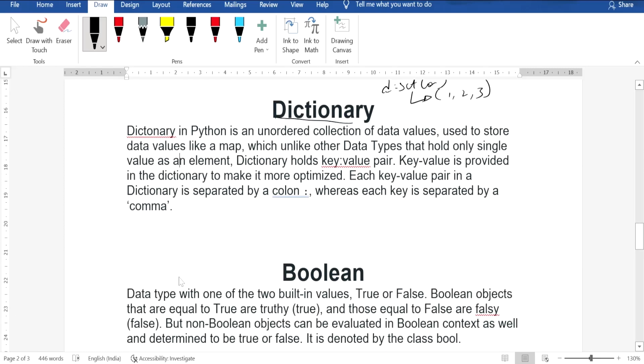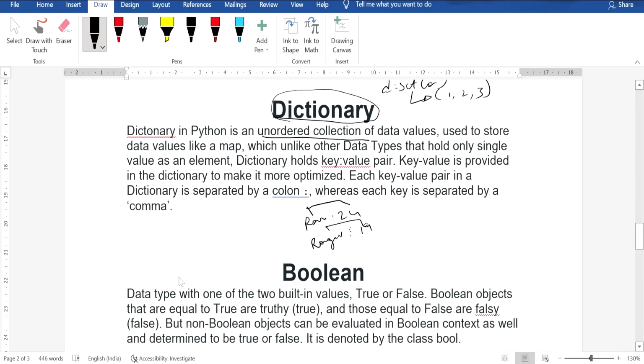Dictionaries. Suppose there was a person named Ram whose age is 24, and another one is Raghav whose age is 19. If you want to store like this, in the form of key value pairs, for that purpose you can use a dictionary.